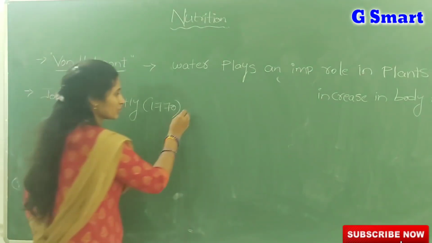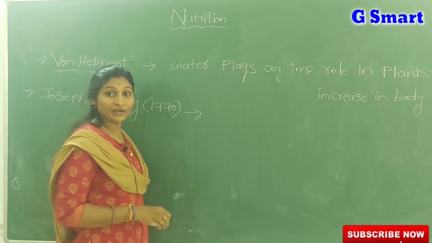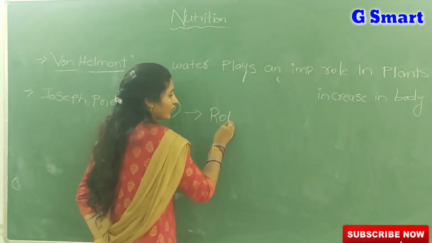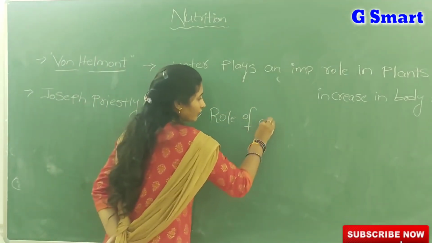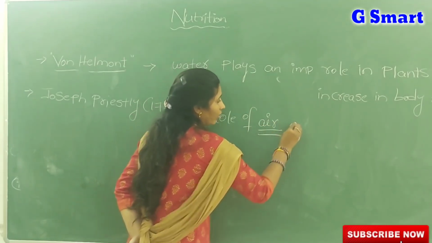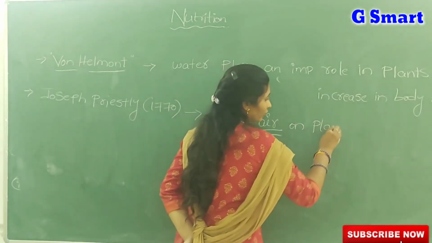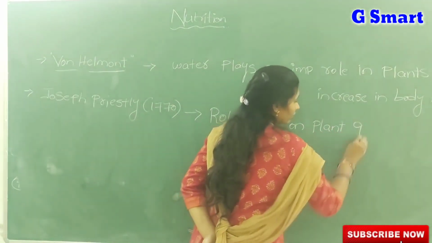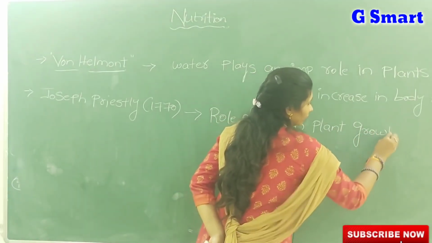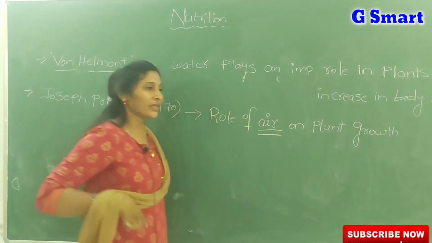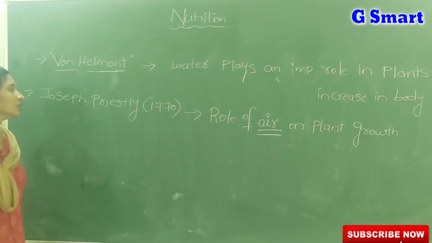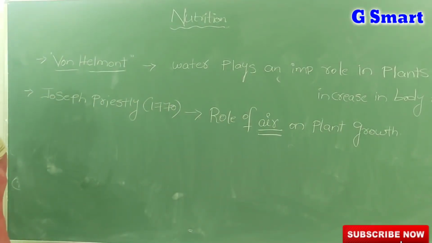He conducted them to find out the role of air on plant growth, the role of air in the process of photosynthesis. So Joseph Priestley, by the series of experiments, revealed the role of air in plant growth as well as in the process of photosynthesis.